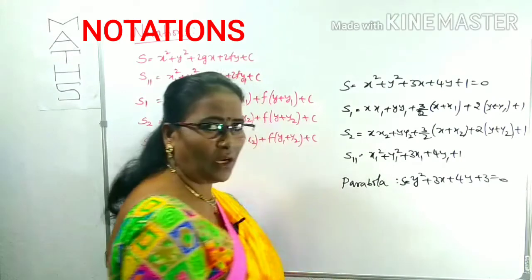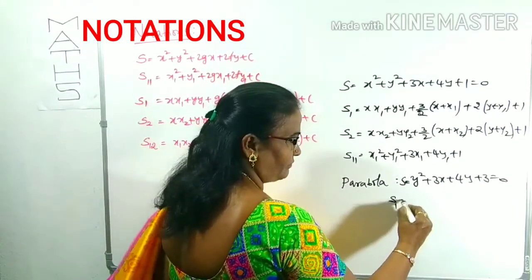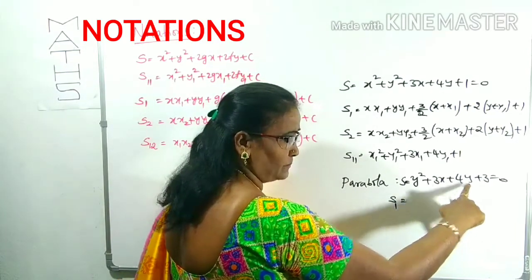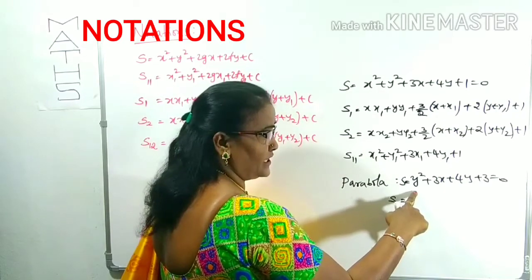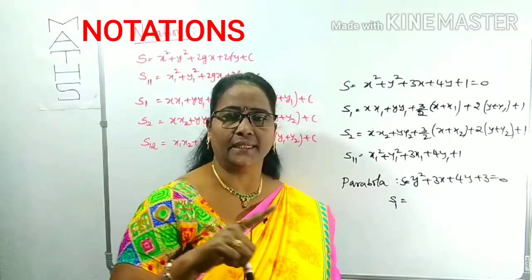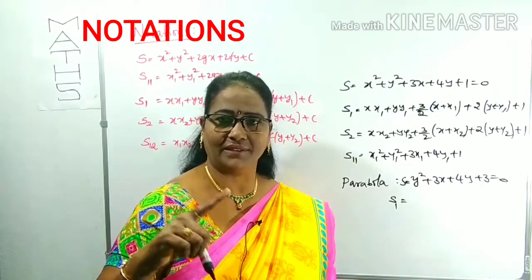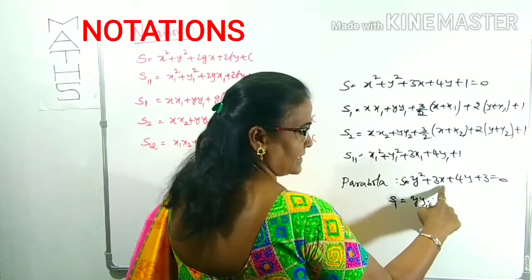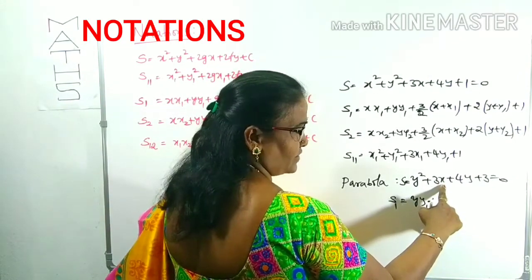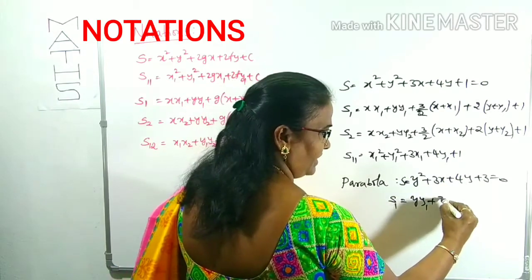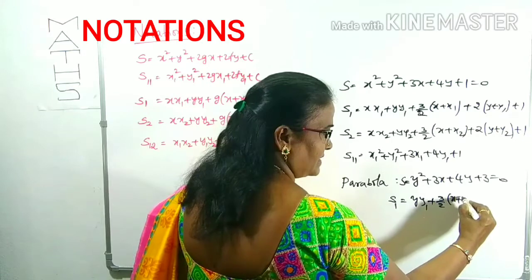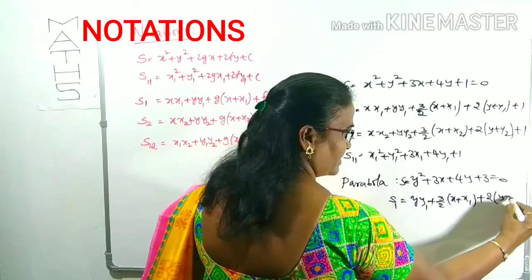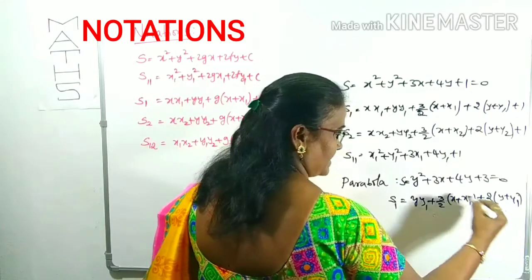S is equal to 0. What is S1 for this one? What are the first degree terms here? 3x is a first degree term, 4y is a first degree term. What is the second degree term? y square. For the second degree term we write y y1, plus for 3x the coefficient is 3, half is 3 by 2 of x plus x1, plus for 4y the coefficient is 4, half is 2, so 2 of y plus y1, plus 3 as it is for S1.